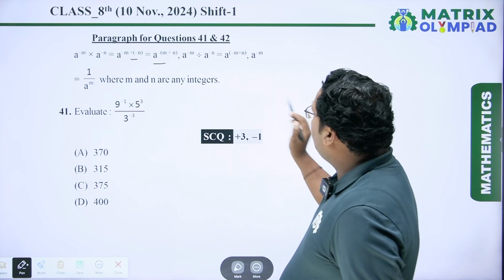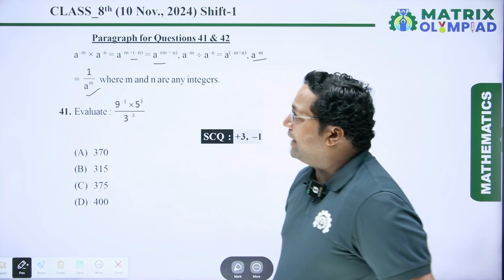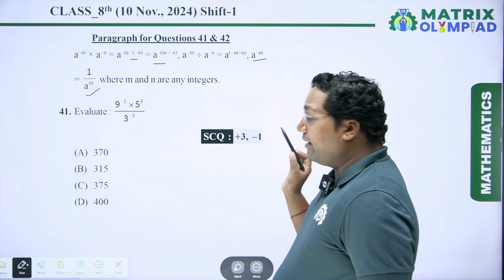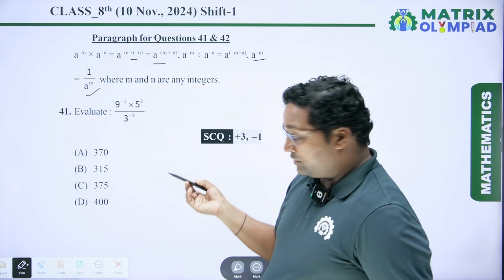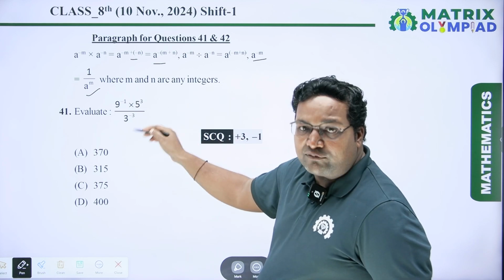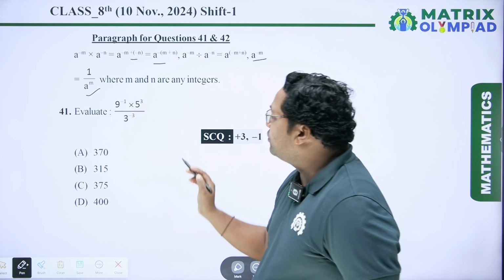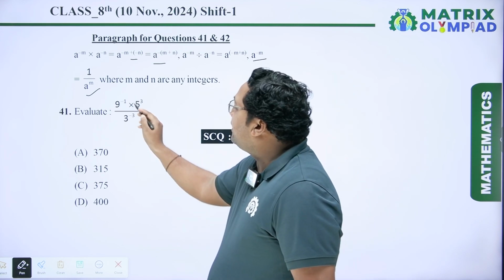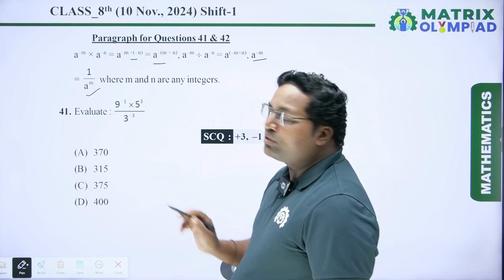And the third statement is given a to the power minus m equals 1 upon a to the power m, where m and n are any integer values. So this is a paragraph and we have to solve question number 41 and 42 according to it. The first question is evaluate 9 to the power minus 1 into 5 to the power 3 upon 3 to the power minus 3.